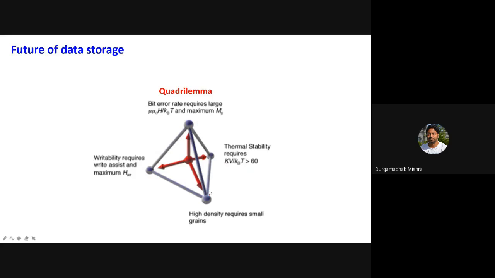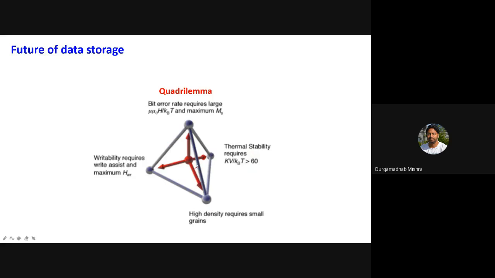You cannot neglect one and just look at one challenge and solve it. You have to look at all these challenges in a holistic way, because sometimes when you make the grain small, it can also affect the thermal stability. Again, all these are correlated.